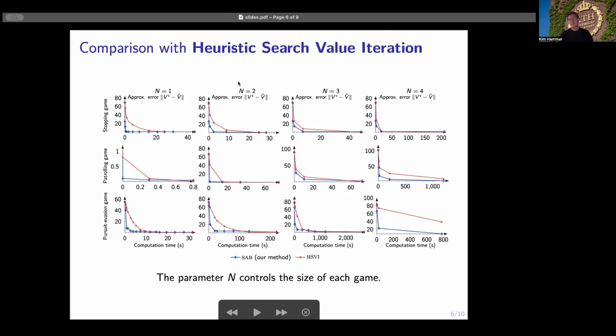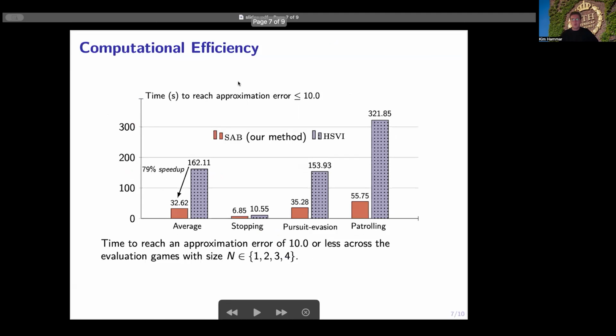And what we can observe here is that both methods converge as we allow more computation time, as expected from the theory. However, our method converges significantly faster than HSVI. And this is also clearly illustrated in the following bar plot, where we have computed the average time to reach a low approximation error across all games.